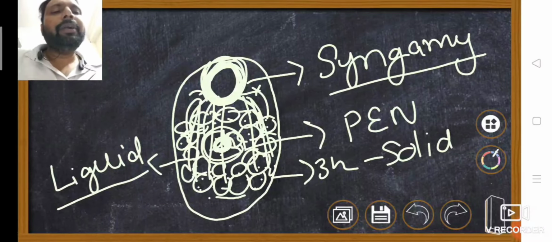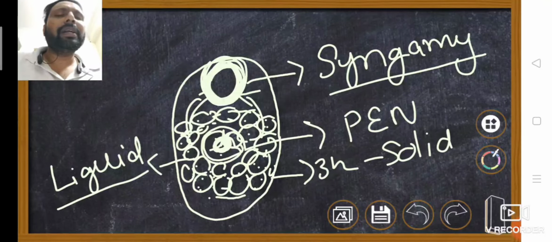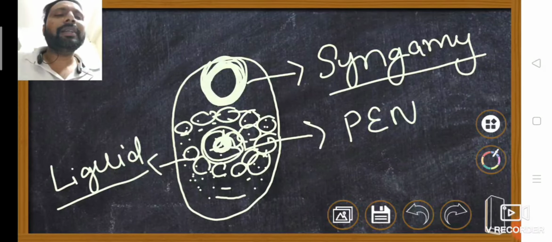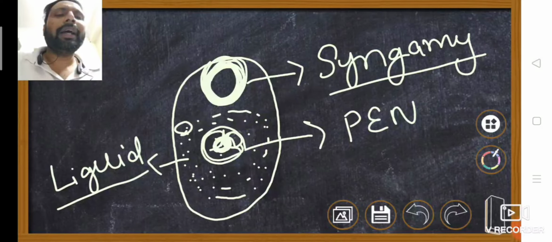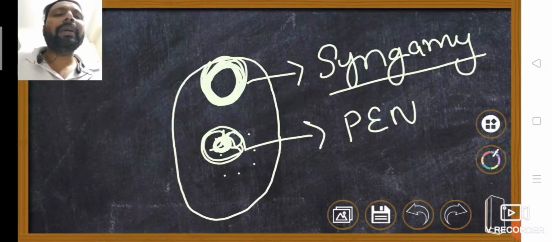When the endosperm supplies food materials to the embryo, the endosperm is slowly utilized. When the endosperm is completely utilized by the embryo, that seed is called a non-endospermic seed.